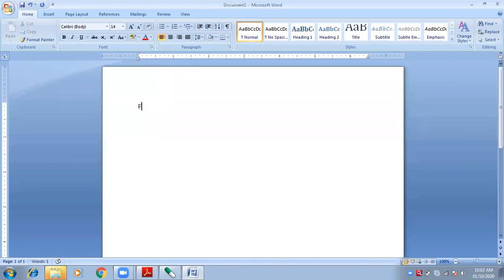I'm writing down shortcuts. Future value is equals to bracket 1 plus present value bracket close.